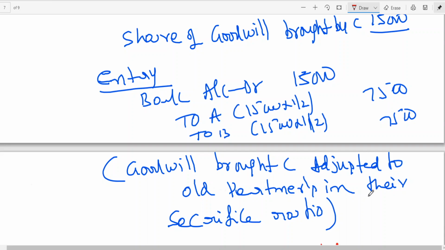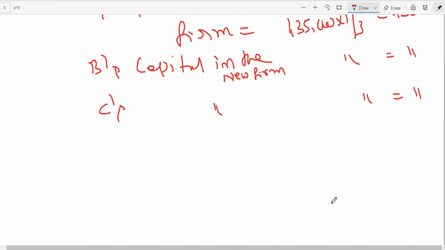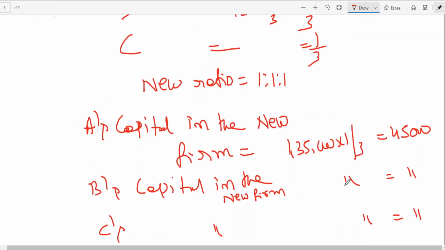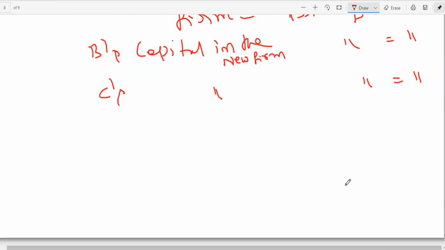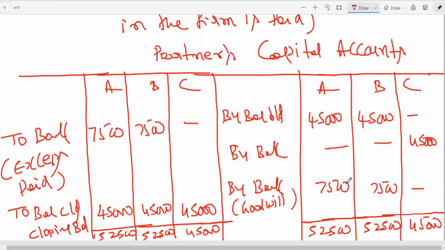I think these two problems I have covered. Maybe you can go through it once again. So whenever adjusted capitals are given, the new ratio is to be ascertained. Okay, my dear friends, I hope you all are following. With this, the division of partners concept has been completed. Next class I will be starting the introduction to retirement and death, then we work out the problems based on retirement or death of a partner.